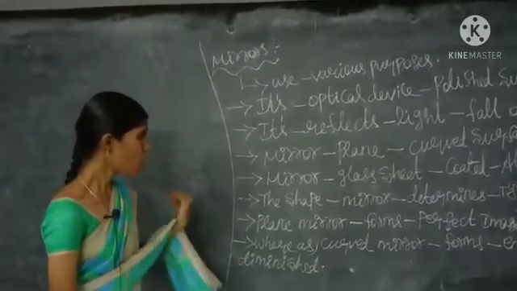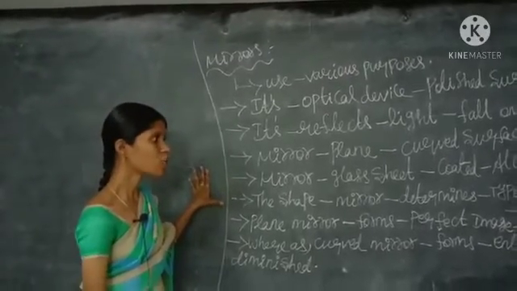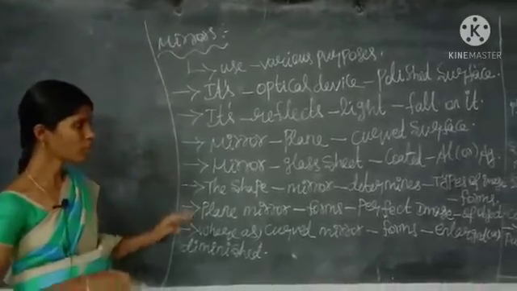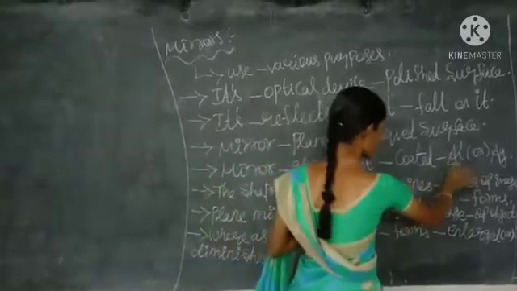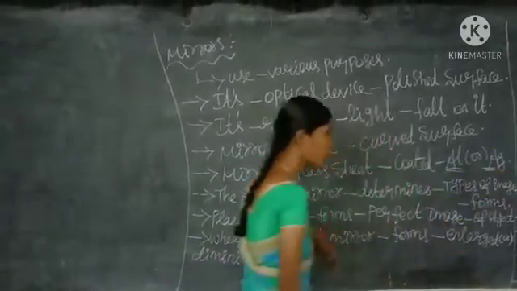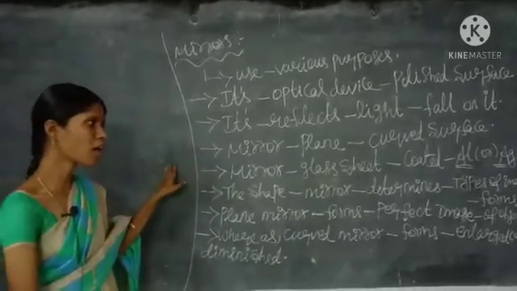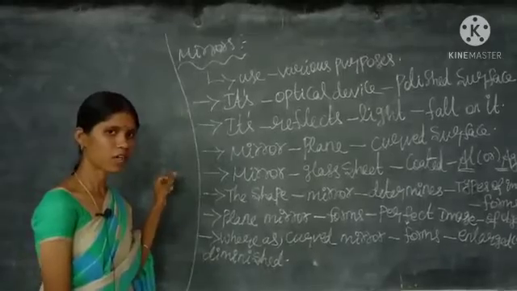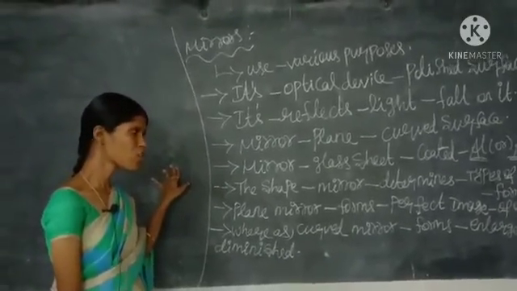Next, what is meant by a mirror? A mirror is a glass sheet that is coated with aluminum or silver. Al means aluminum and Ag means silver. So the mirror is a glass sheet coated with aluminum or silver, which reflects the light. That coated surface produces the image of the light.